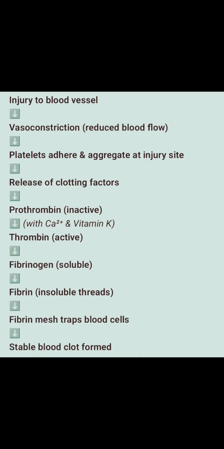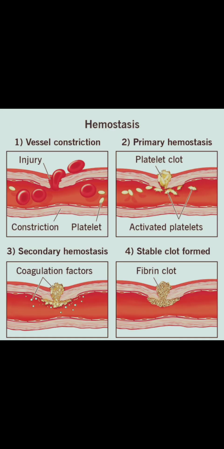Mechanism of blood clotting. When there is an injury, thrombokinase is released by the injured cells. Thrombokinase converts prothrombin into thrombin in the presence of calcium ion. Thrombin acts on the soluble protein fibrinogen to convert it into insoluble fibrin threads. These fibrin threads entangle with the blood cells and form a clot or thrombus.